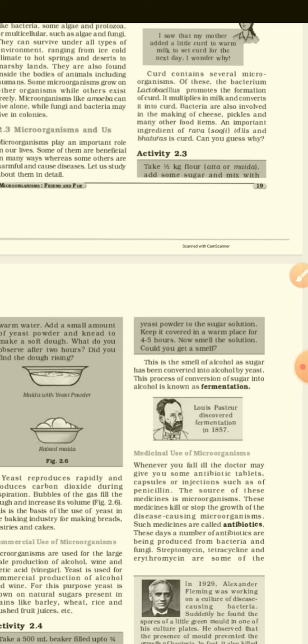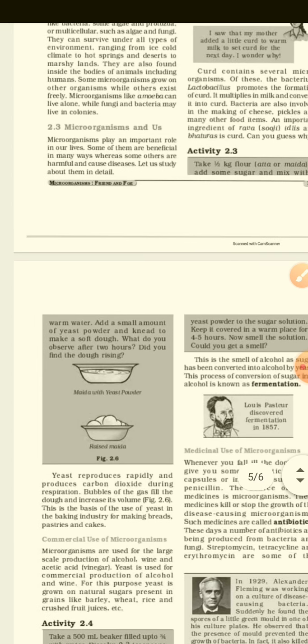Take half kg flour, that is atta or maida, and some sugar and mix it with warm water, not cold water but warm water. Add a small amount of yeast powder, which is generally used in cake also, and make a soft dough. It is shown in the picture how a soft dough is made. What will happen? What do you observe after 2 hours? Did you find the dough rising?